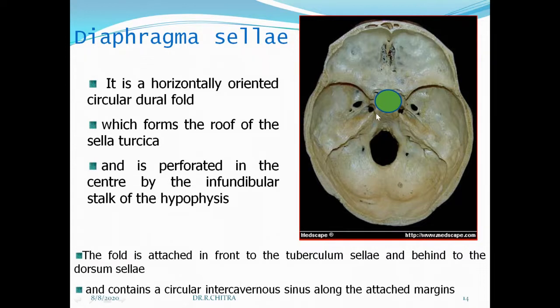It contains the circular intercavernous sinus. On either side, two cavernous sinuses are present. Connecting the two cavernous sinuses are the anterior intercavernous sinus and the posterior intercavernous sinus, so that they form the circular intercavernous sinus along the attached margins.